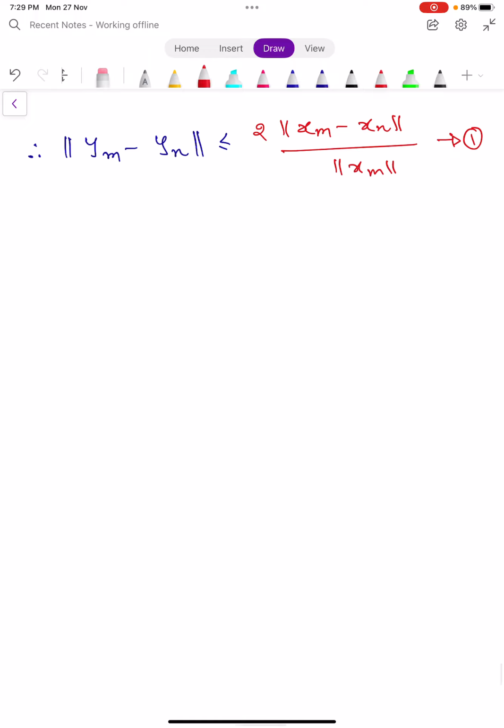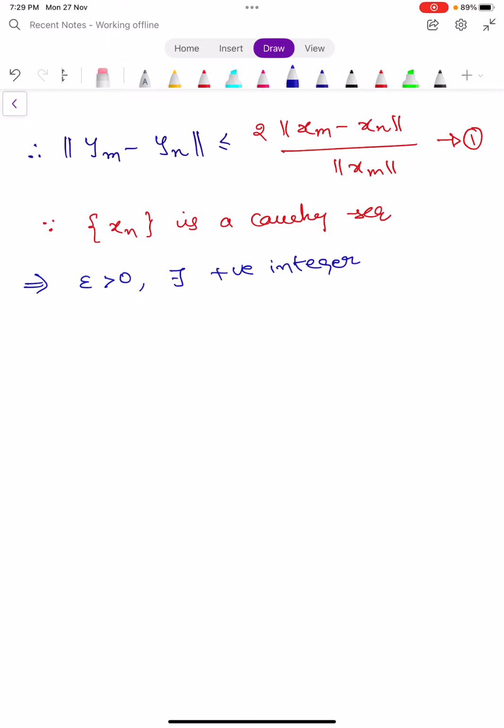Now, since xn is a Cauchy sequence, by the definition of Cauchy sequence, for each epsilon greater than 0, there exists a positive integer n naught such that norm xm minus xn is less than epsilon by 2.